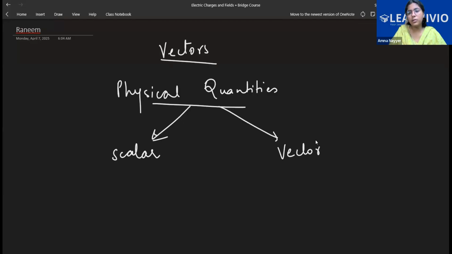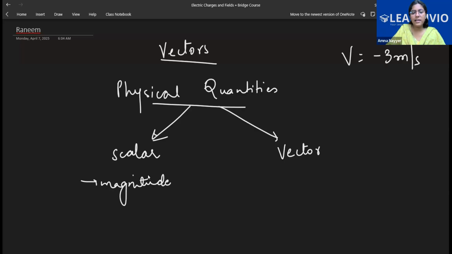Yes, when we are talking about a scalar quantity, we just have the magnitude present. What is meant by magnitude? Like if I tell you velocity is minus 3 meter per second, what's the magnitude here? 3. Exactly. That is the number, just the number without any sign, means the magnitude. So scalar quantities will have this magnitude, while vectors have magnitude plus direction, plus they will be obeying the vector laws.